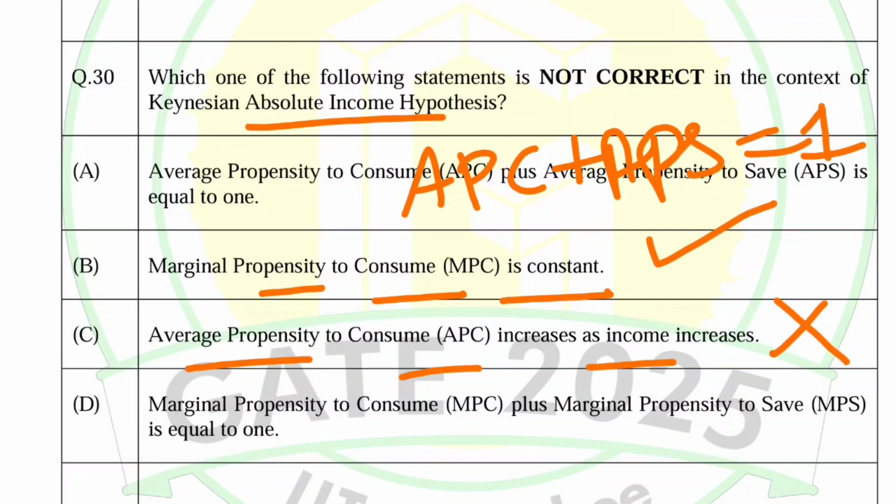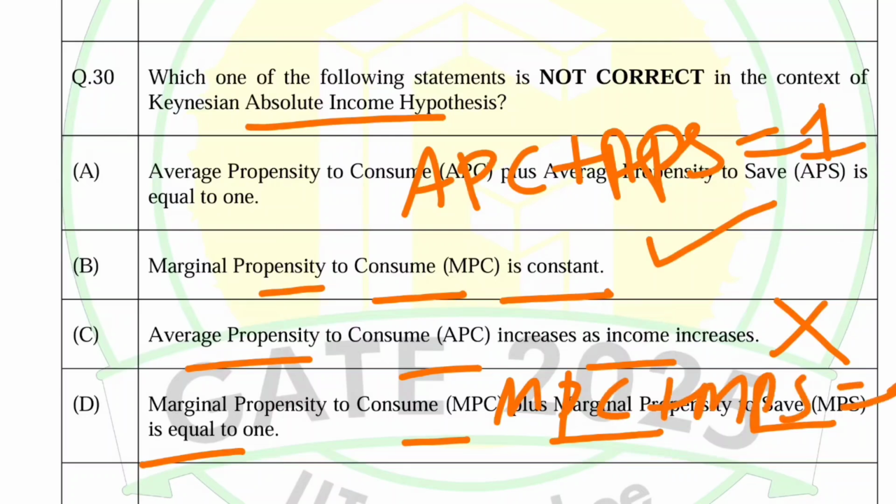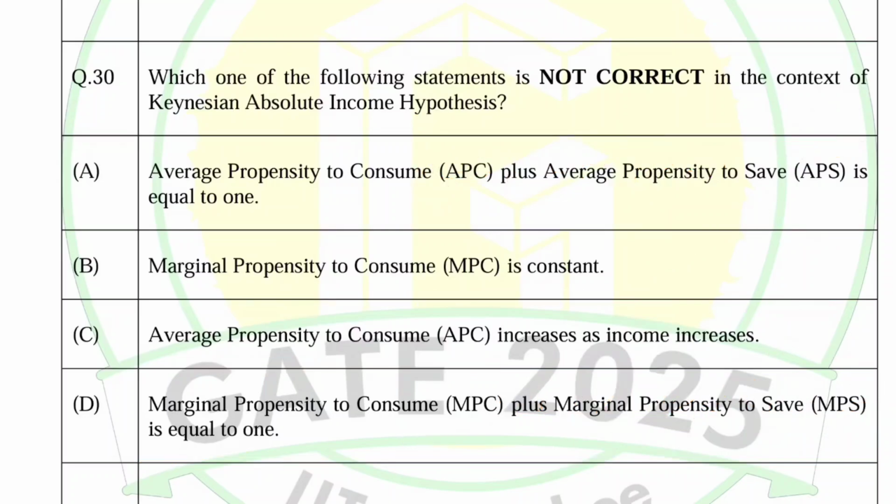No. Last option is marginal propensity to consume plus marginal propensity to save equals 1, and we know this. MPC plus MPS is equal to 1. So the incorrect option will be this: APC increases as income increases.